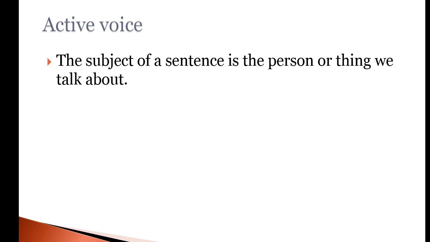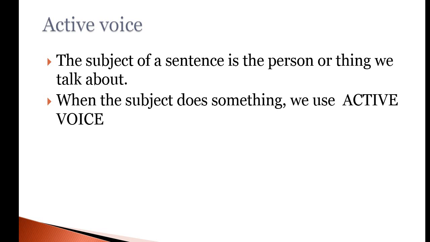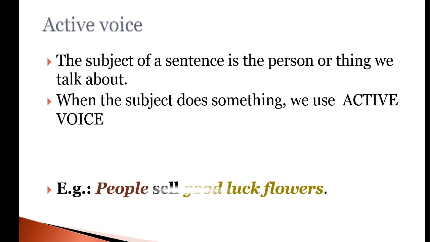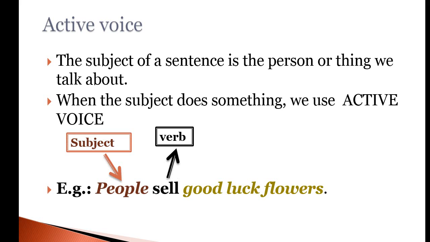Before starting our lesson, now look at the structure of active voice. In active voice, the subject of a sentence is the person or thing we talk about. When the subject does something, we use active voice. Now pay attention to the example. People sell good luck flowers. Here, the word people is the subject. The word sell is a verb. And the good luck flowers is the object.